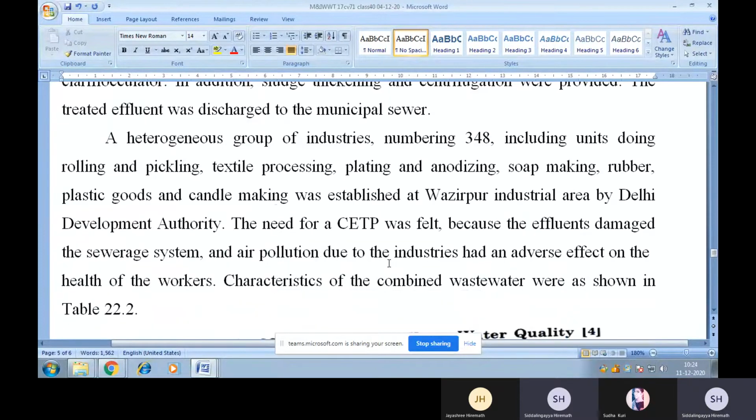A heterogeneous group of 348 industries, including units doing rolling and pickling, textile processing, plating and anodizing, soap making, rubber, plastic goods, and candle making, was established as Wazirpur Industrial Area by Delhi Development Authority. The need for a CTP was felt because the effluents damaged the sewerage system and air pollution due to industries had an adverse effect on the health of the workers.